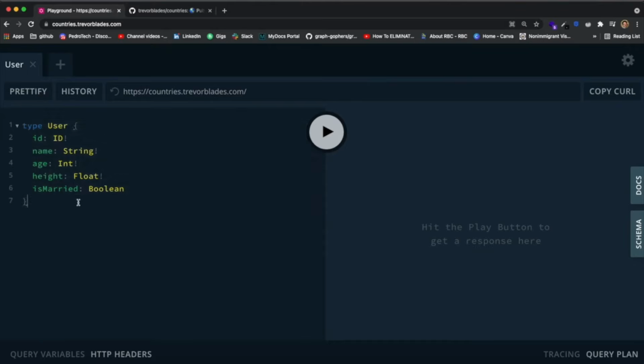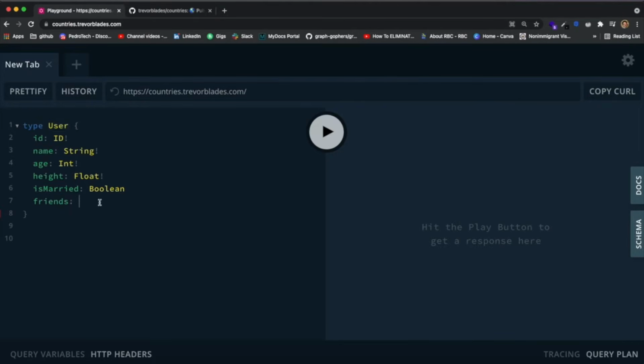And the good thing is you define these types like this, but if you want to, for example, say that a user has a field called friends, right? Because imagine this is a social media and you want to say that each user has a couple friends. So what would the field friends be composed of? Well, each friend is a user. So technically friends should be of type list of users. But how can we do that? Because it is inside of the user type. How can we use the user type inside of itself?